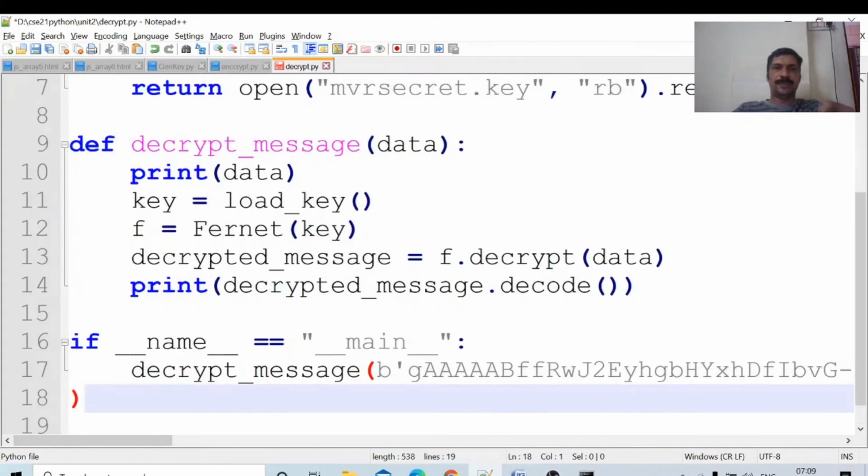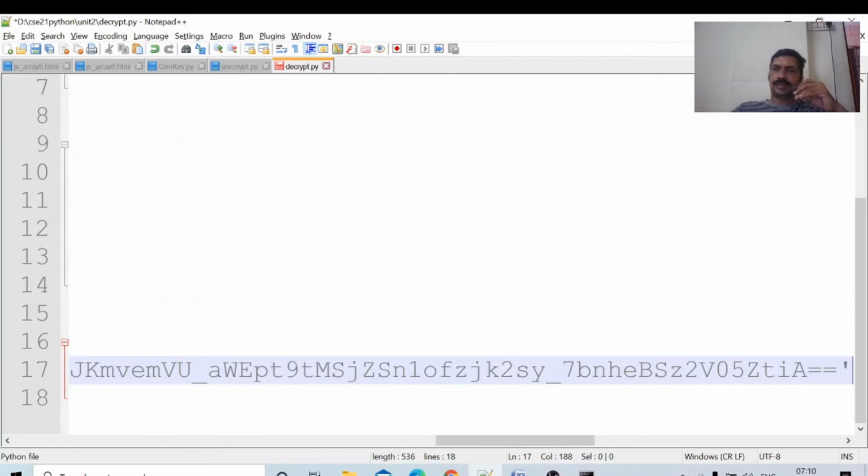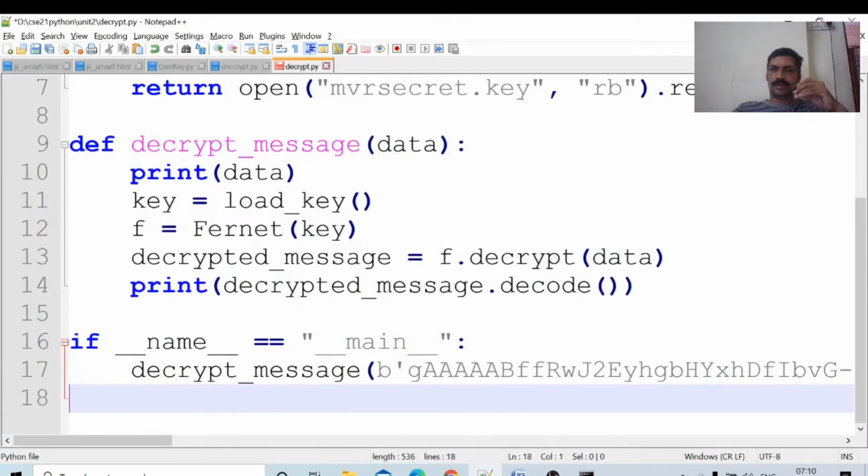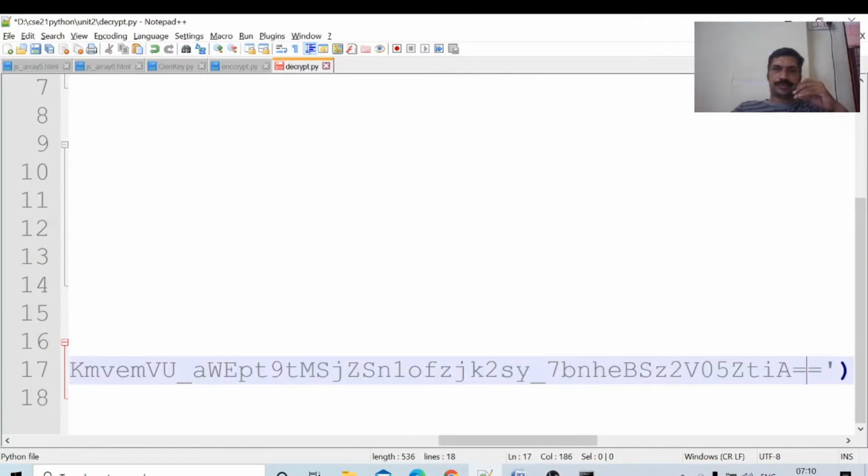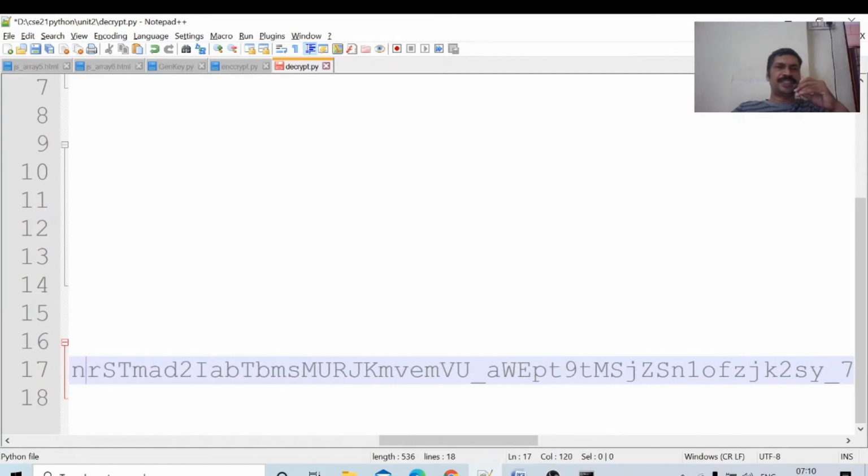Just copy and paste the message we generated previously. This is the encrypted message. After encryption is over, copy and paste that message here as data.